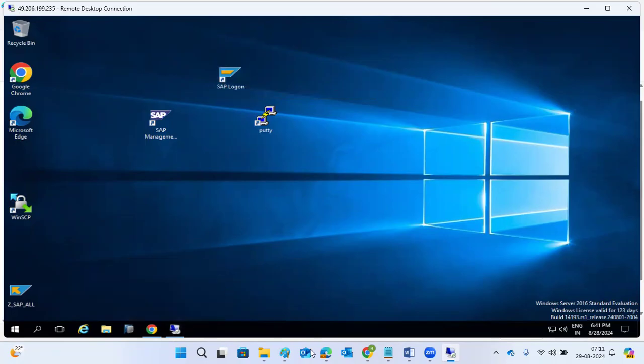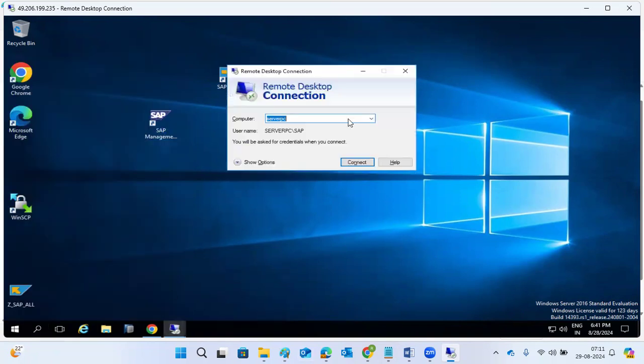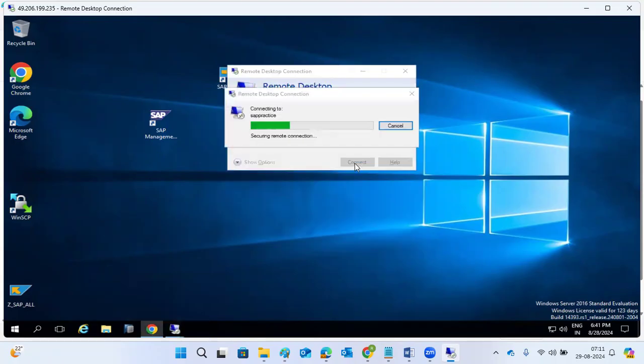Once you log into the jump server, from here you can open the SAP practice server. Again, the same user ID and same password you can use. Then you will be able to log into our practice server.